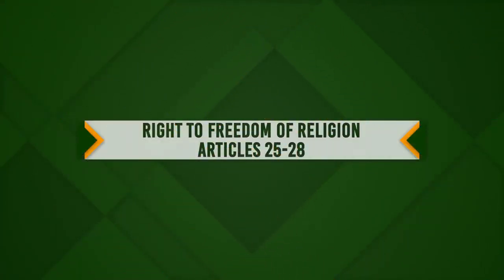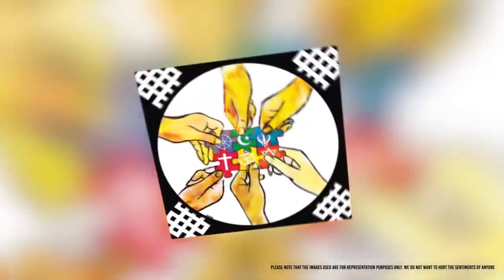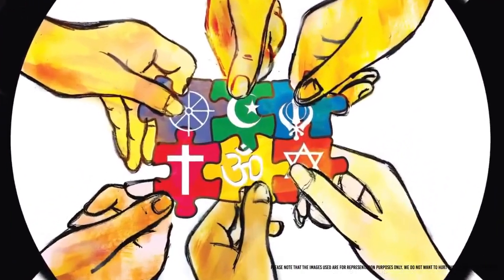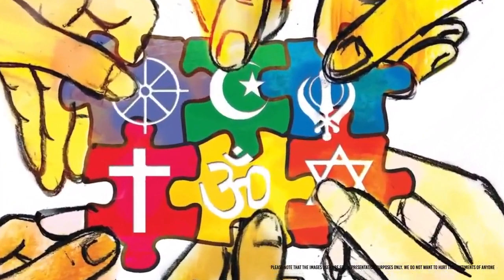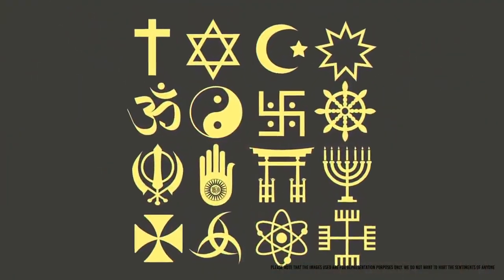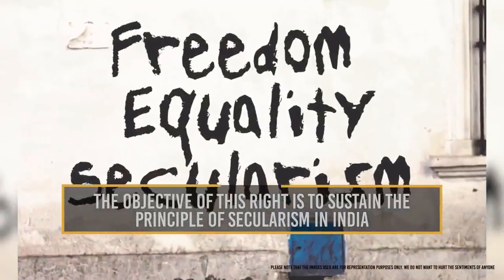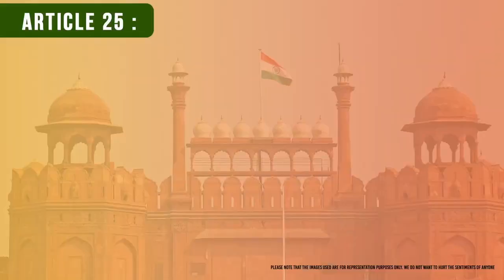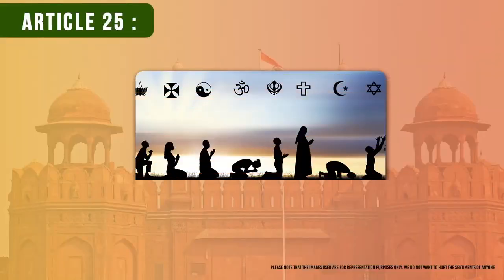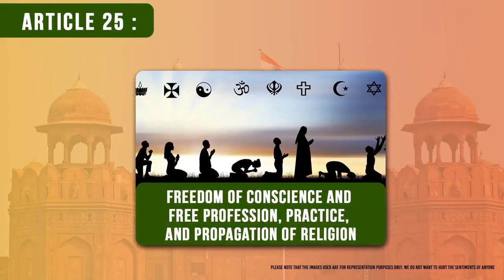4. Right to freedom of religion. Right to freedom of religion covered in Articles 25, 26, 27 and 28 provides religious freedom to all citizens of India. The objective of this right is to sustain the principle of secularism in India, freedom of conscience and free profession, practice and propagation of religion.